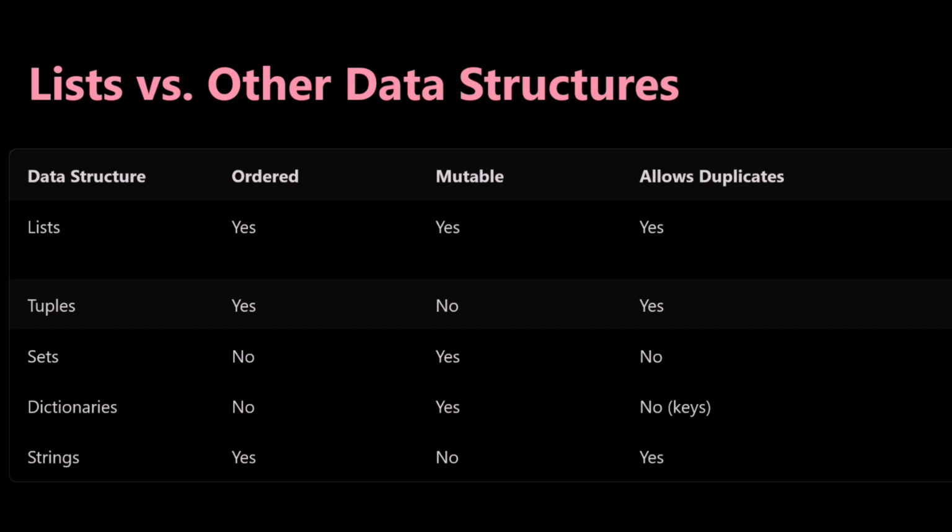These are the multi-value data types: list, tuple, set, dictionary, strings, and the others are all single-value data types. Coming to the list, it is an ordered data type, mutable, and allows duplicates. Coming to the tuple, it is an ordered data type and it is not mutable because we cannot modify it, and it allows duplicate values also.